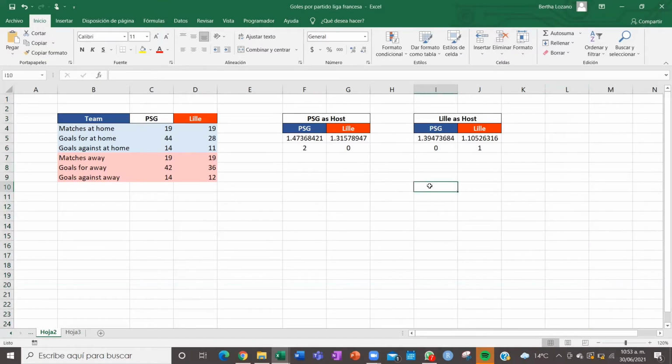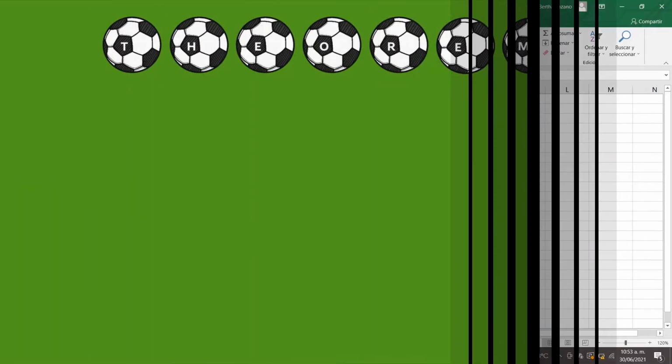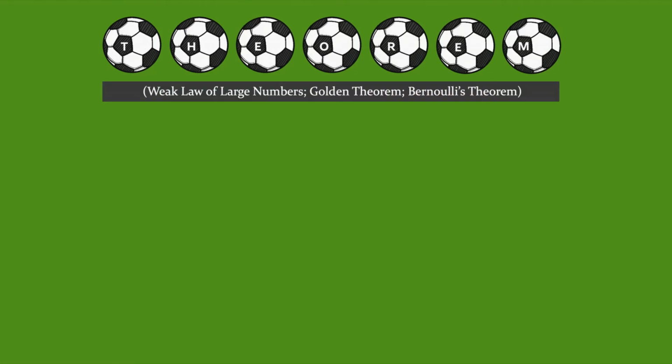So we will now use the weak law of large numbers to simulate the result of the match between these two teams. Let's refresh our memory on this law that takes advantage of really large samples. We'll see the theorem of the weak law of large numbers, also known as the golden theorem or Bernoulli's theorem.